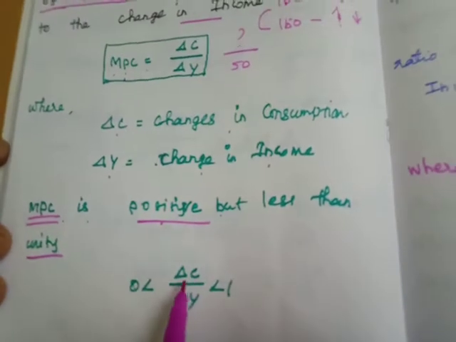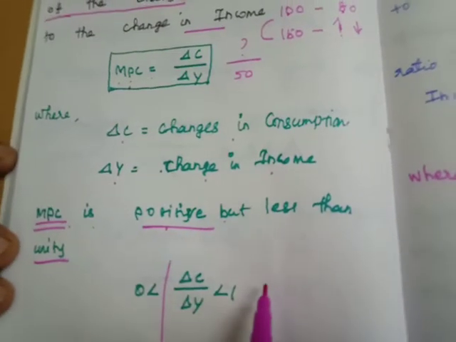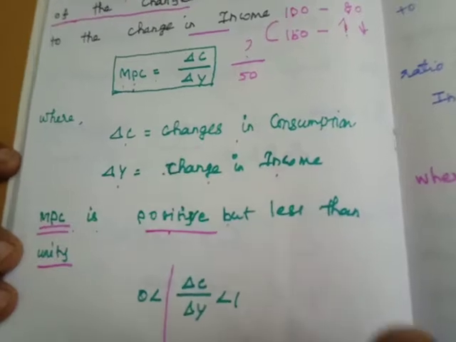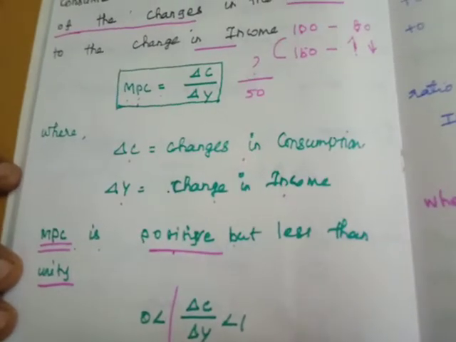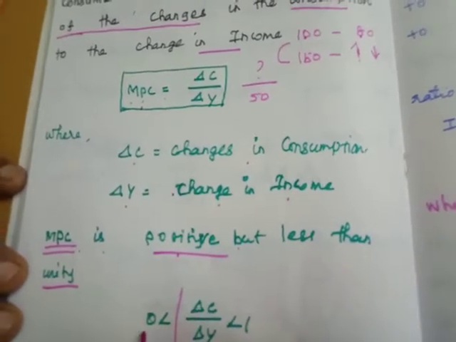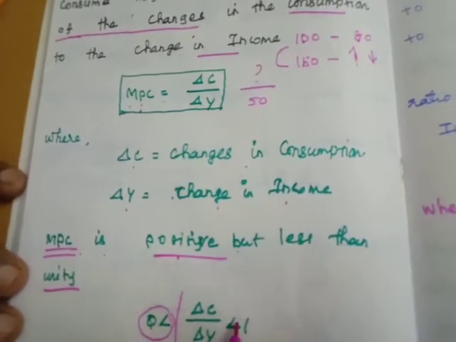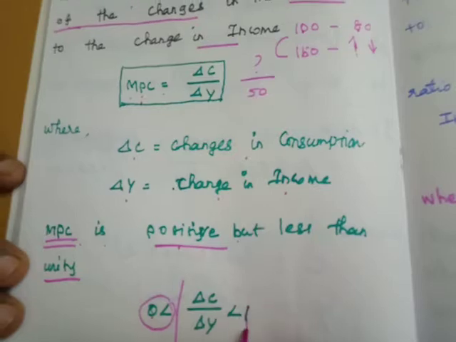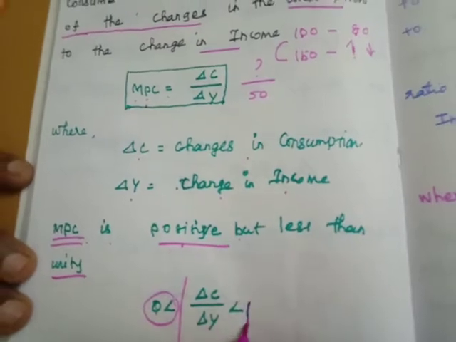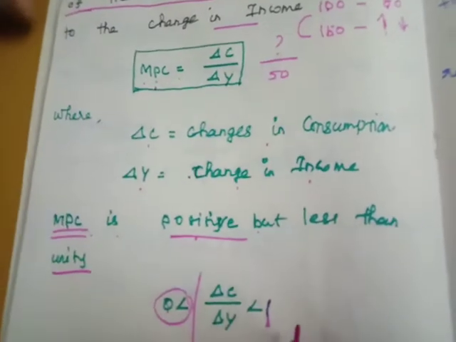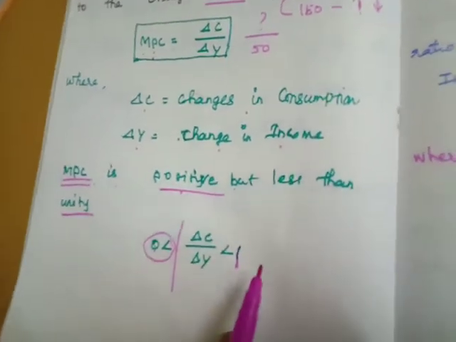That is, always when income increases, the consumption expenditure also increases. That is the theory. But it will not become negative or fall below zero. That is the marginal propensity to consume.